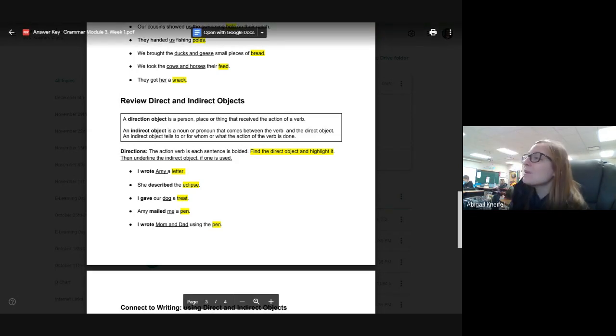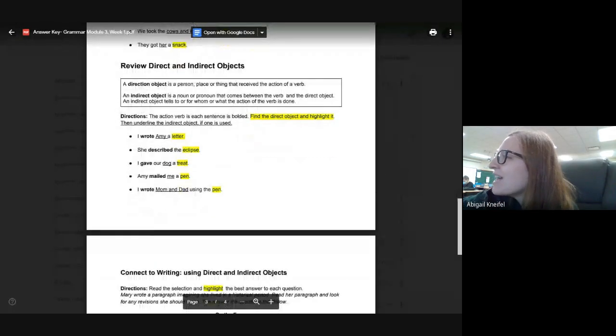Number 4, Amy mailed me a pen. I don't know who mails pens. Good question. Mailed would be our verb. What was being mailed? A pen. And me is the indirect object because that's who the direct object is being mailed to.